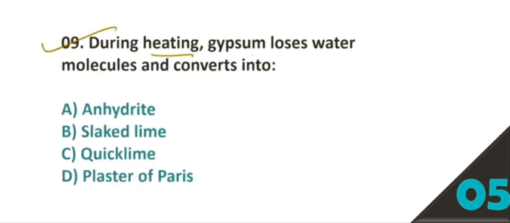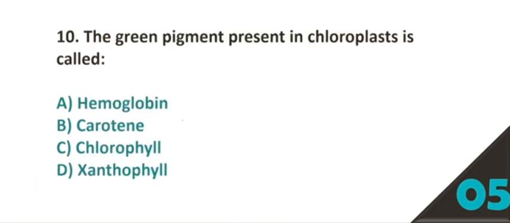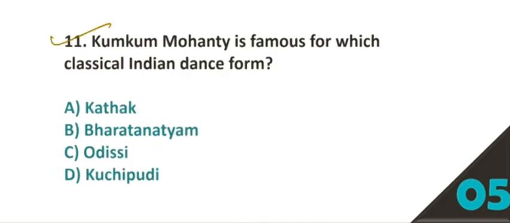Question 9. During heating, gypsum loses water molecules and converts into. Option number D, plaster of Paris. Question number 10. The green pigment present in chloroplast is called. Option number C, chlorophyll. Question number 11. Kumkum Mohanty is famous for which classical Indian dance form? Option number C, Odishi is the correct answer.